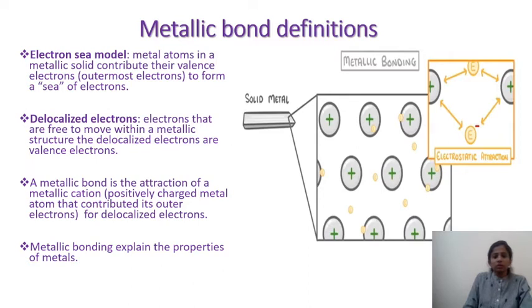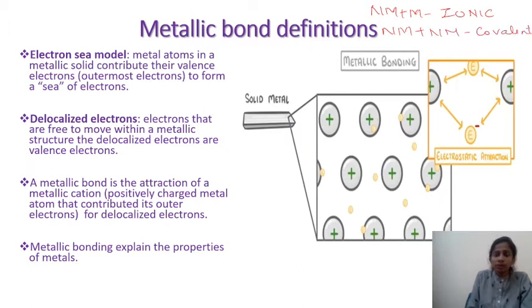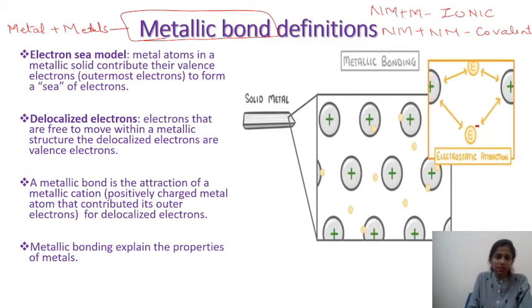We already know that the bond formed between a non-metal and a metal is ionic, and the bond formed between two non-metals is covalent, whereas metallic bond is a bond which is formed between metals. As the name itself suggests, metallic bond is a bond formed between the metals.